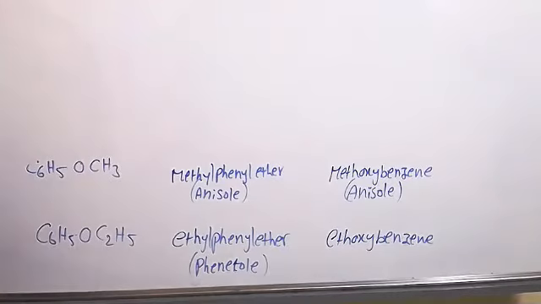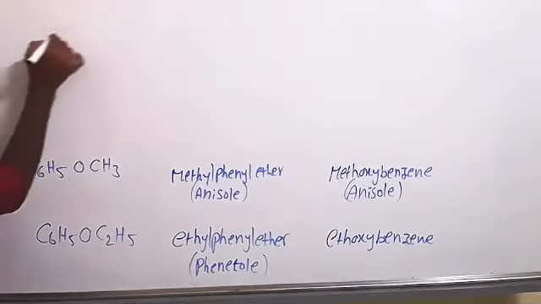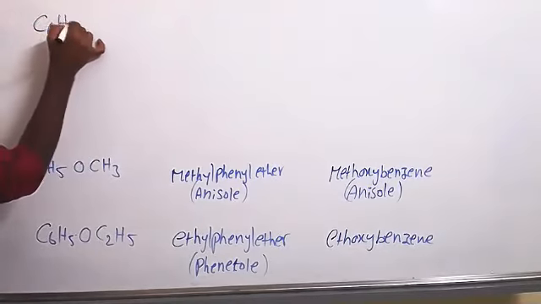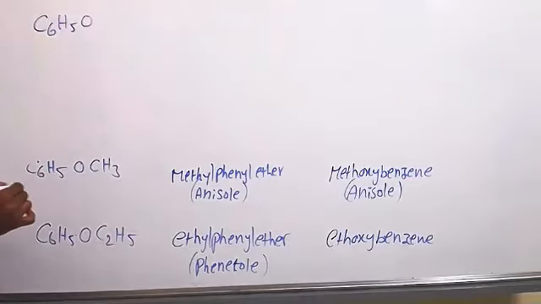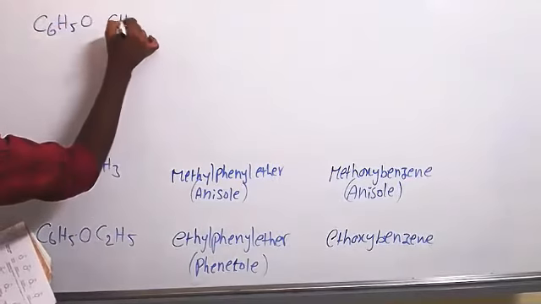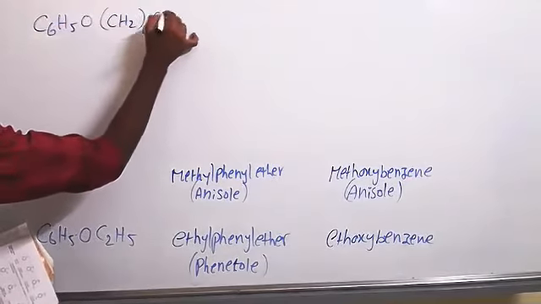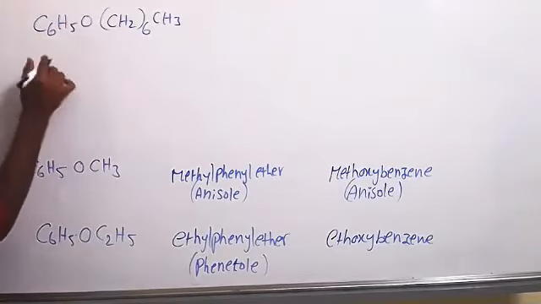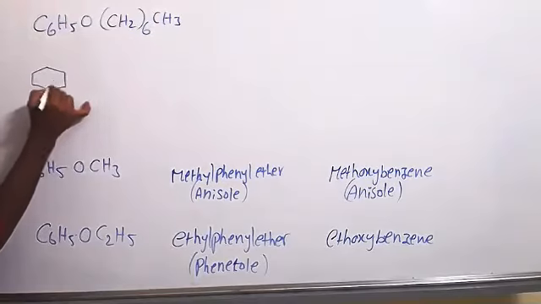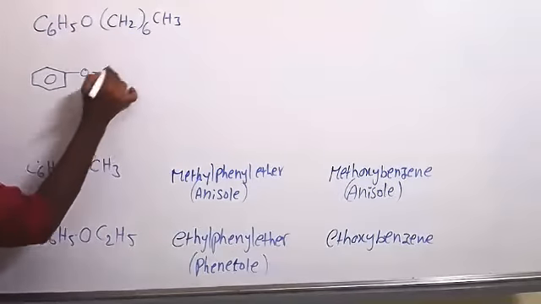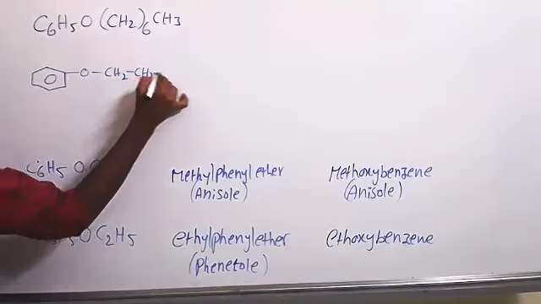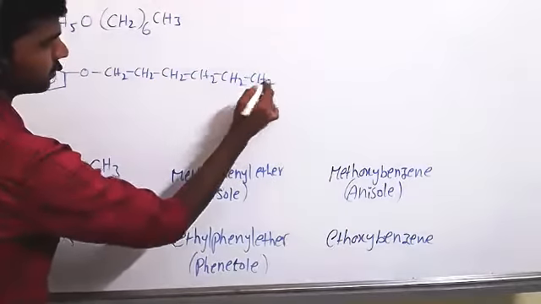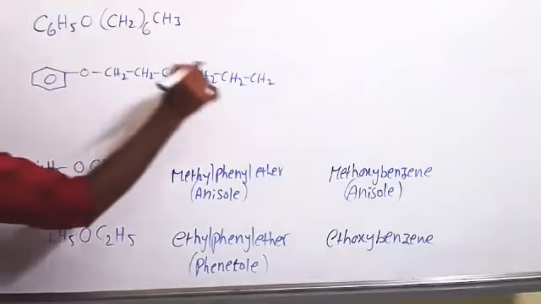Next compound, C6H5, O, CH2, 6, CH3. So again, I'm writing the structure. One side benzene ring, O, and here CH2, 6, CH2, CH2, CH2, CH2, CH2, CH2, 1, 2, 3, 4, 5, 6, and again CH3.